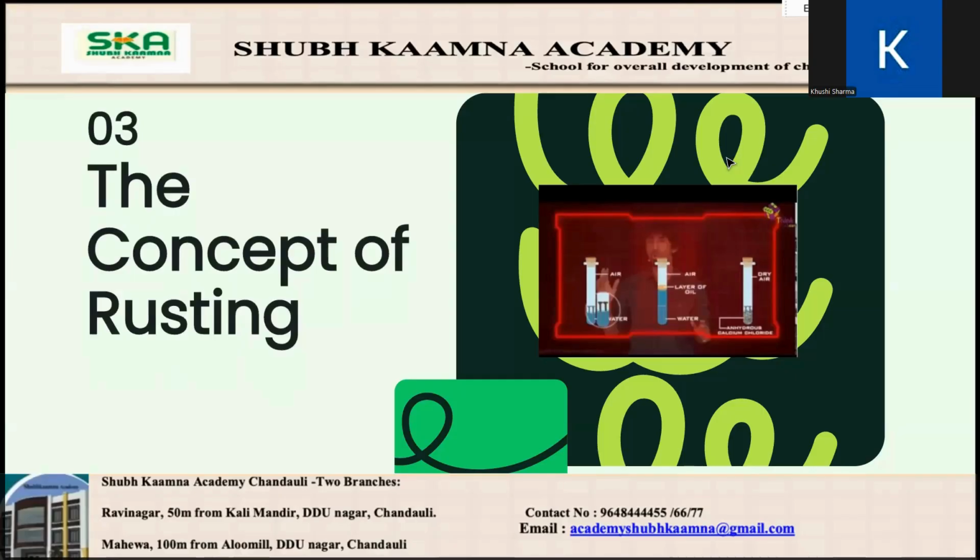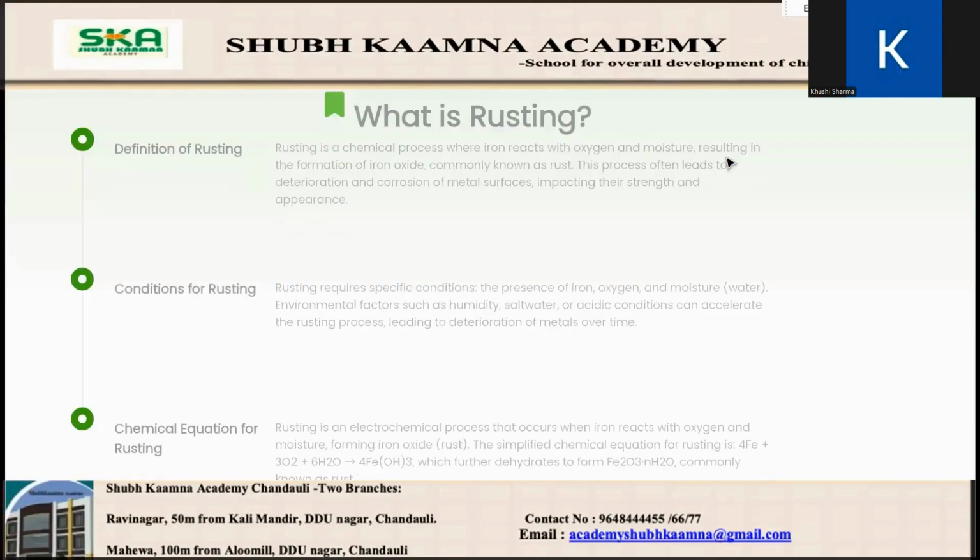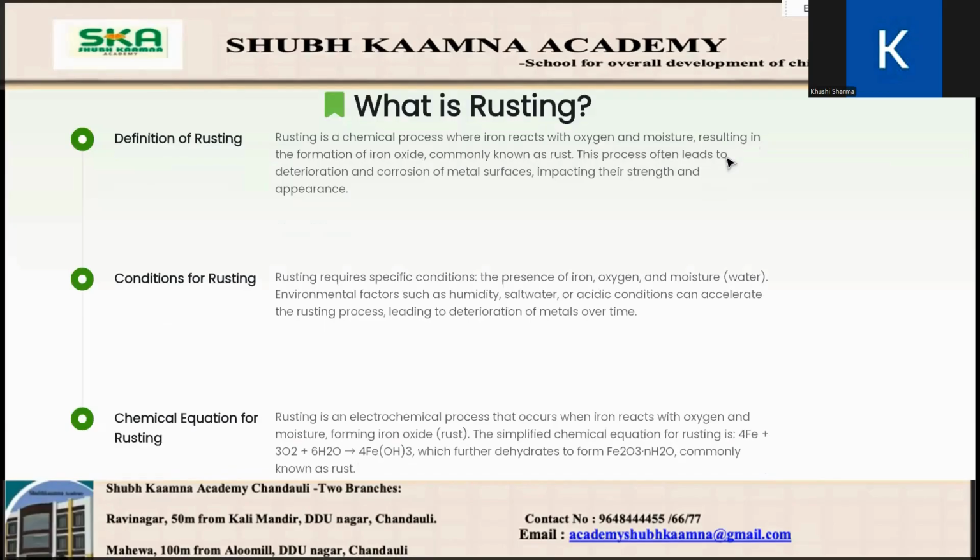The concept of rusting. Now, let's talk about something not so fun: rusting. Have you ever seen reddish brownish flakes on an old bicycle or iron gate? That's rust. Rusting happens when iron reacts with water and oxygen. It forms a weak, flaky substance called rust that eats away the metal.